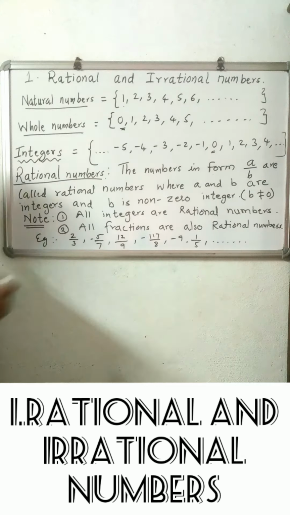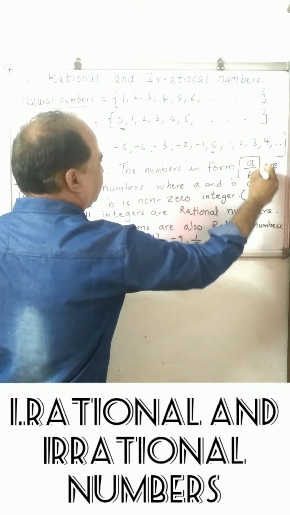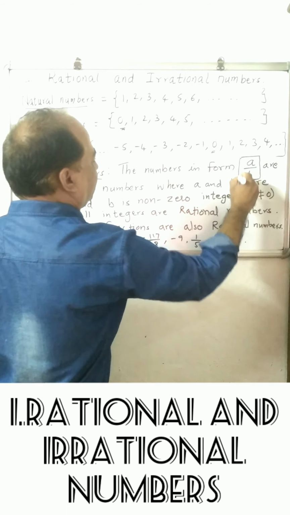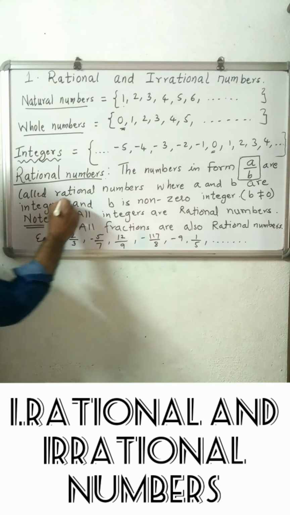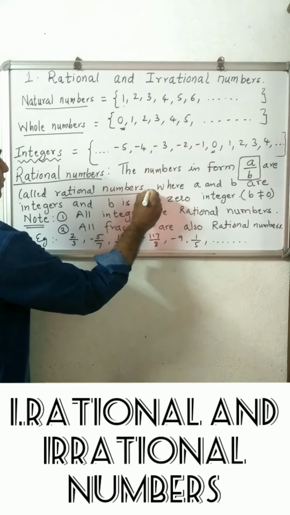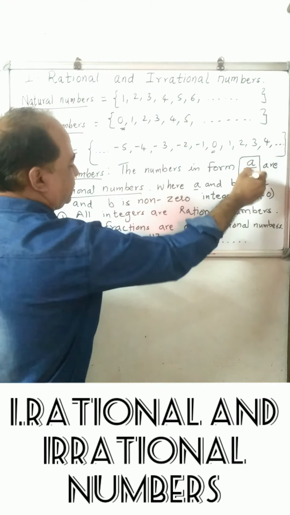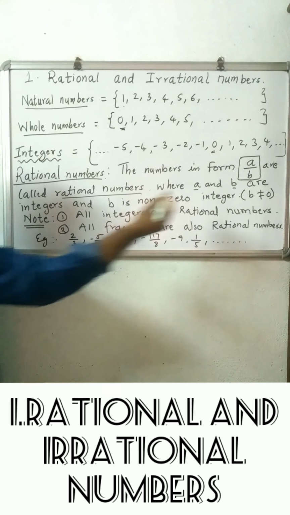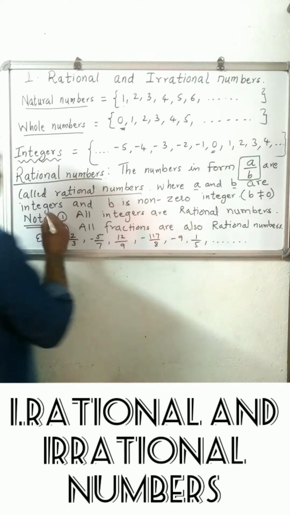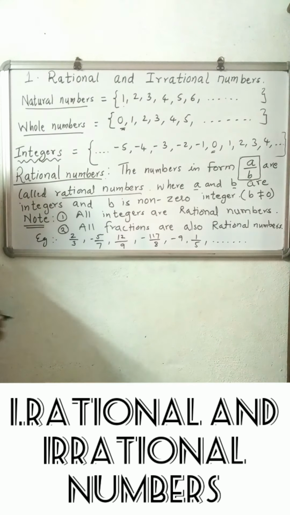The numbers in the form a upon b are called rational numbers, where a and b are integers.